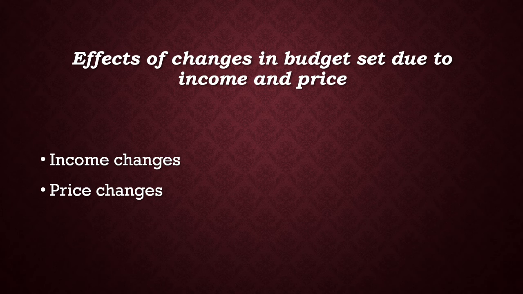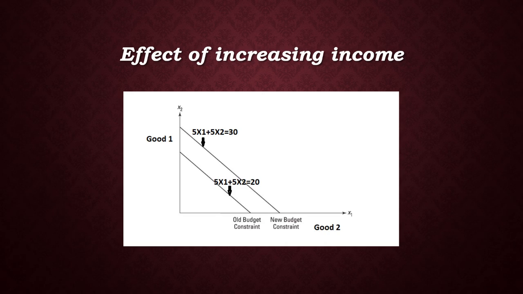When the income of the consumer increases, the consumer is able to buy more of two goods and the budget line shifts parallel outwards. Suppose the consumer's income increases from rupees 20 to rupees 30 and the price of good 1 and good 2 remain the same at rupees 5.